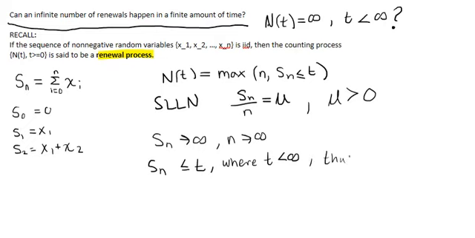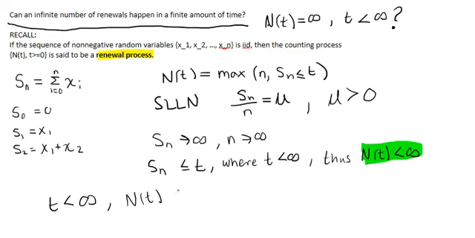Thus, N of t must be less than infinity. So we have our answer. N of t must be less than infinity. So what we found out about renewal processes is if t is less than infinity, then N of t is less than infinity.